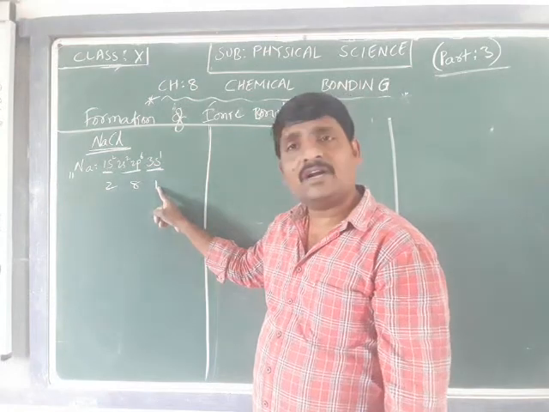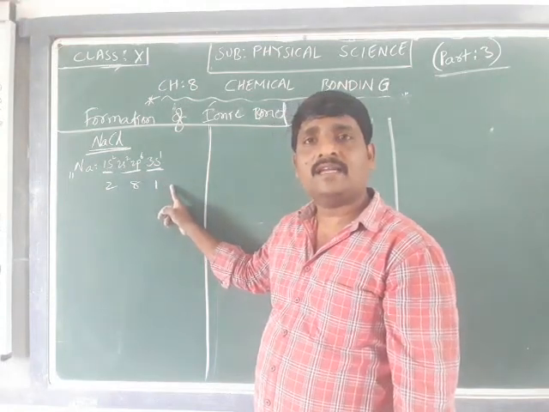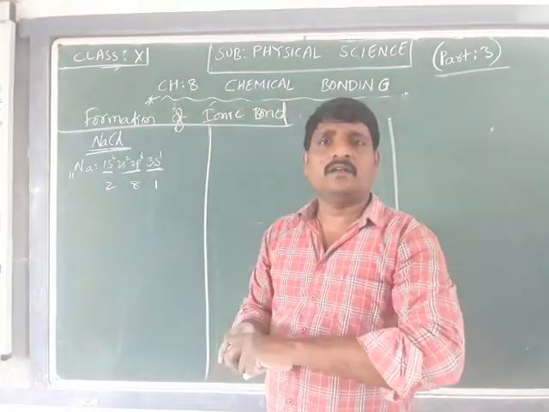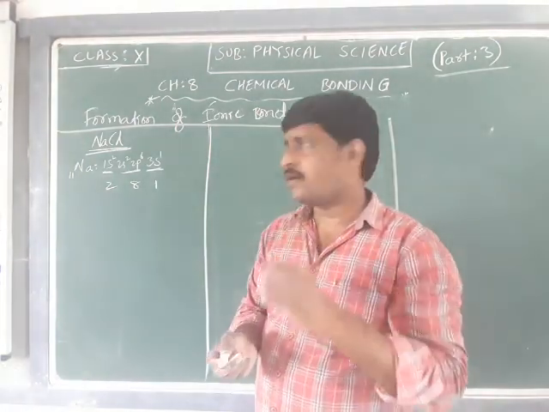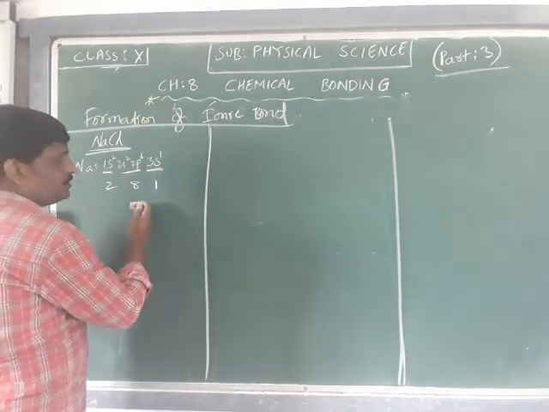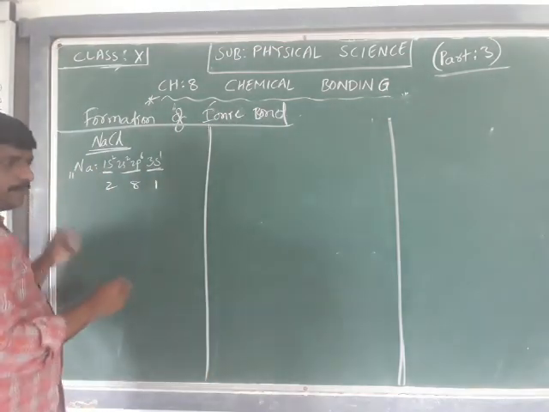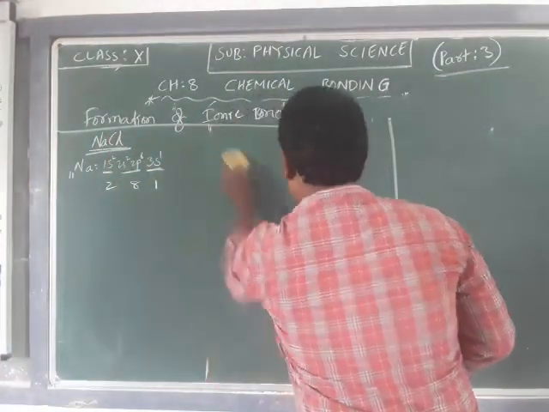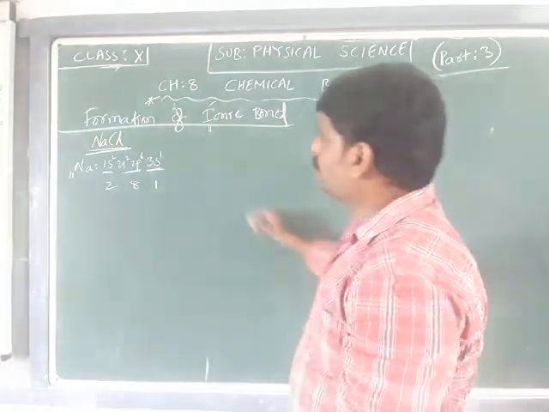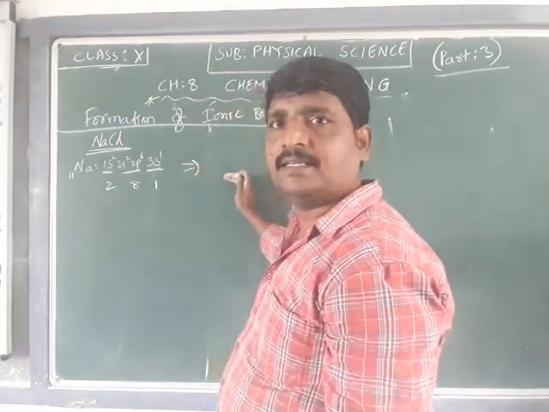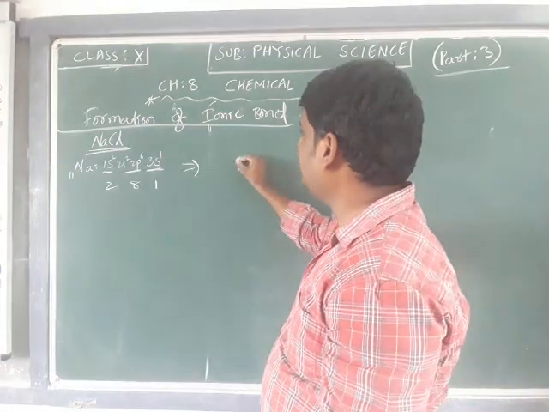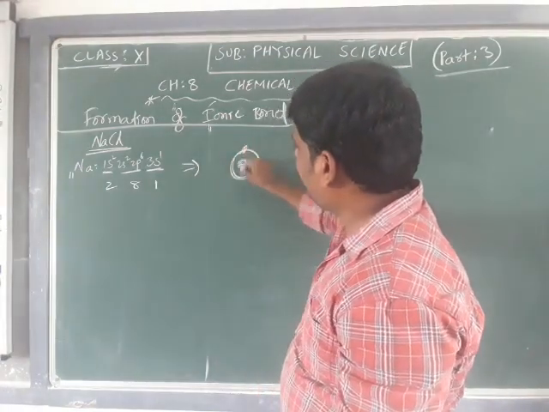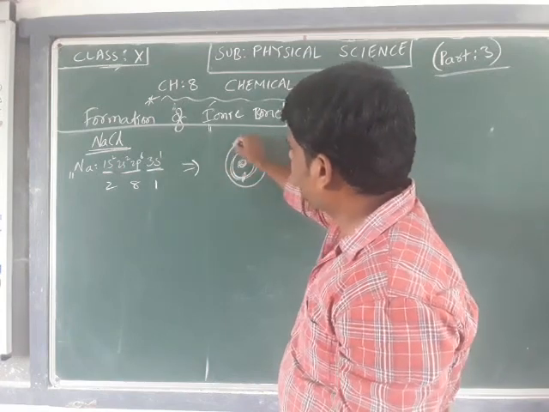As the valence electron is 1, the sodium is going to lose that electron. So if I draw the structure of sodium under the sodium chloride formation, there are 11 protons in the nucleus, the K shell has 2 electrons, and the L shell has 8 electrons.